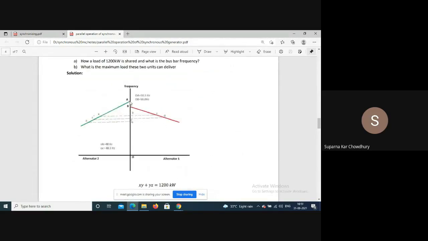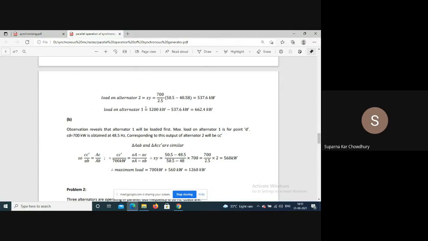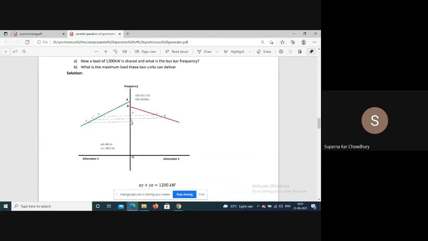This is 50.5, and this is 48.5, so we put the values 50.5 minus 50 by 50.5 minus 48. This is the rated condition, and for this droop, this is at 48.